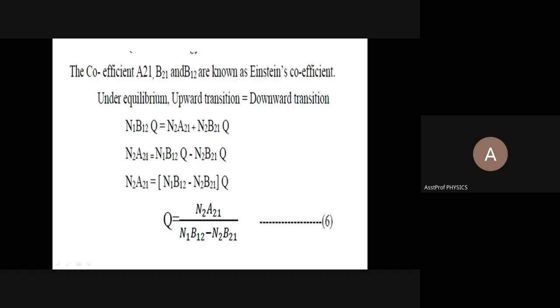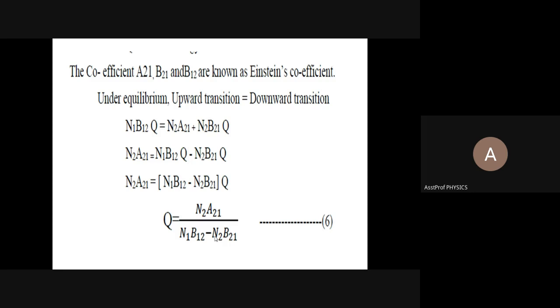Okay, write N2A21 is equal to this minus this. Take Q outside the bracket. N2A21 is equal to N1B12 minus N2B21 into Q. So Q is equal to N2A21 divided by N1B12 minus N2B21. Simple mathematical shuffling only. You are just rearranging the terms.